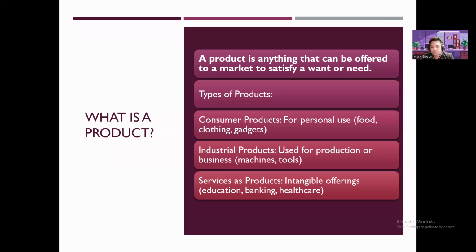So what are the different types of products? We have consumer products for personal use, like food, clothing, and gadgets. Industrial products are used for production or business, so we have machines, tools, computers, and furniture and fixtures. Then services as products. These are intangible offerings, so we have education, banking, healthcare, massage, spa, and facial skincare.